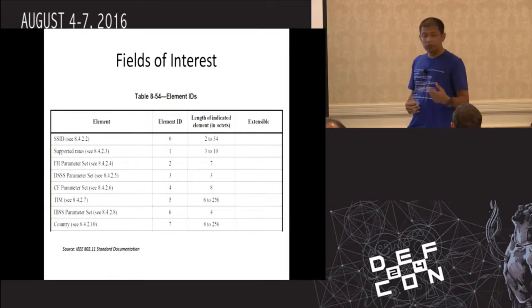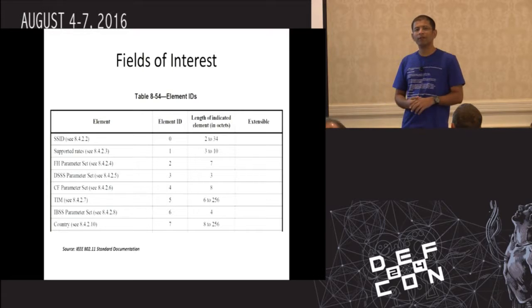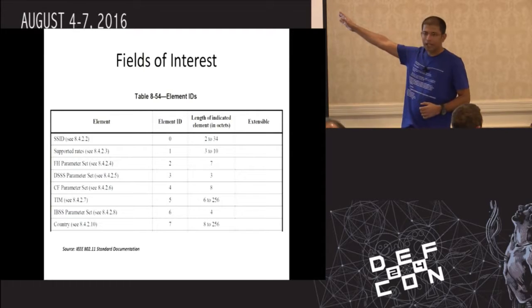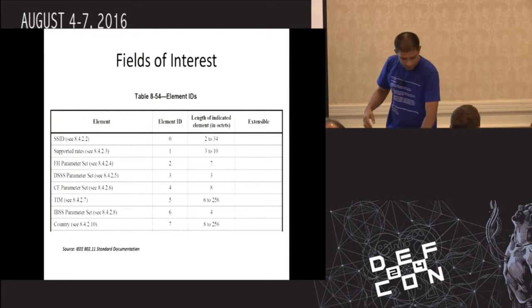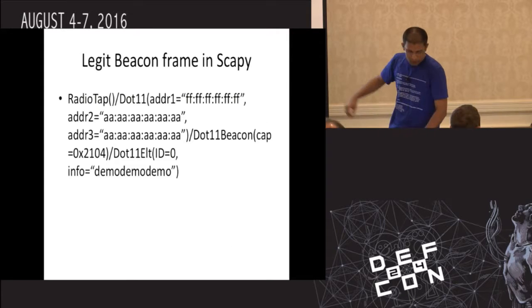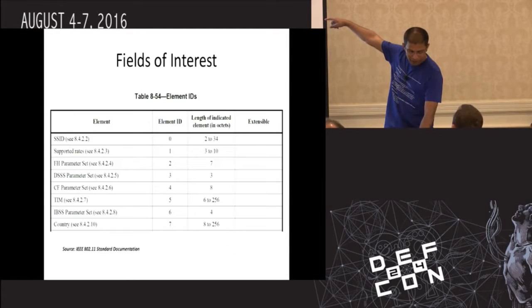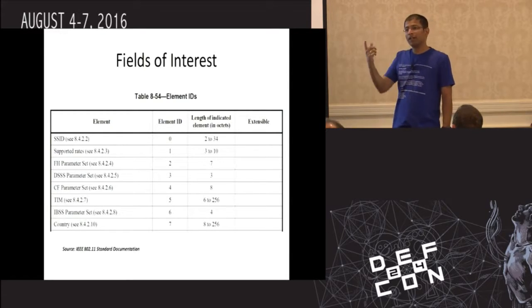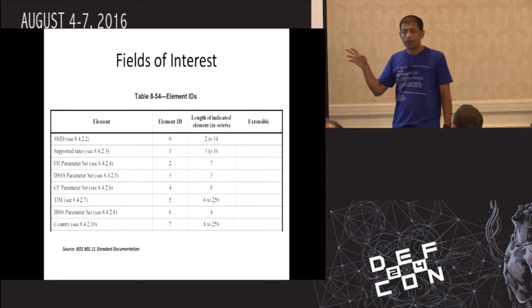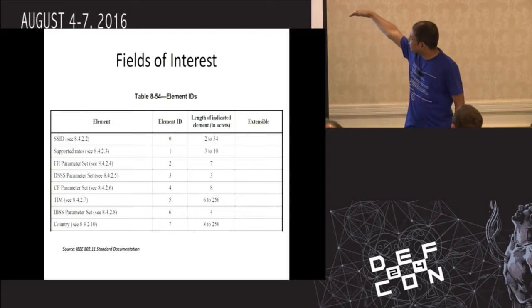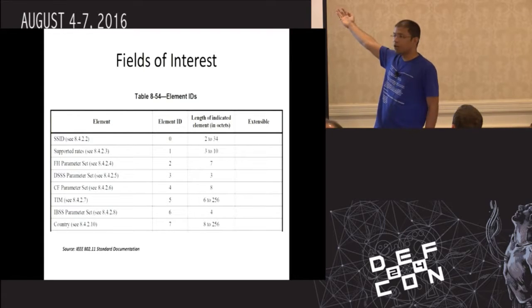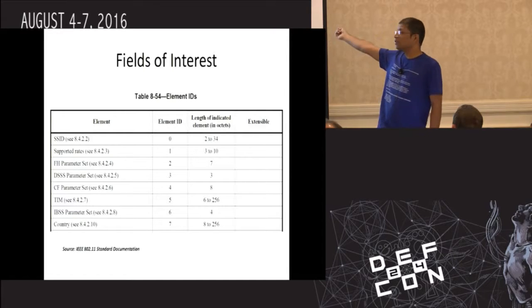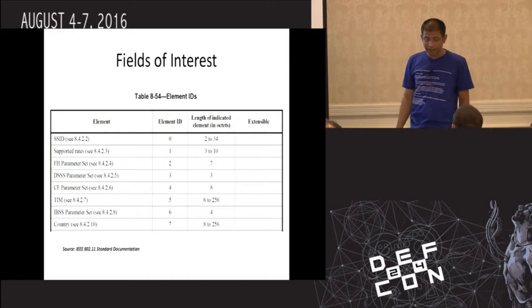So to sail through certain elements, I have referred to the IEEE 802.11 standard document where these elements are written. So basically in our Scapy context, if we see here, the ID field represents the same ID here as well. So the element ID is nothing but the ID field in case of Scapy Dot11Elt context. Fine. And the length, if you see, here we have SSID, it's got 34 octets, supported rates 10 octets, TIM 256 octets. TIM stands for traffic indication map.